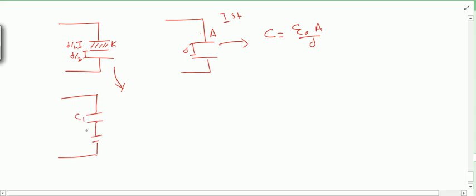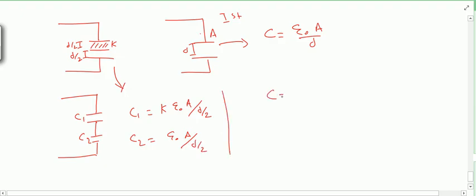So here this will be C1 and this will be C2, where C1 will be k times epsilon naught a by d by 2, because the distance is d by 2, and C2 will be epsilon naught a by d by 2. And what is the total capacitance? That is, for series combination, it is C1 C2 by C1 plus C2, right?